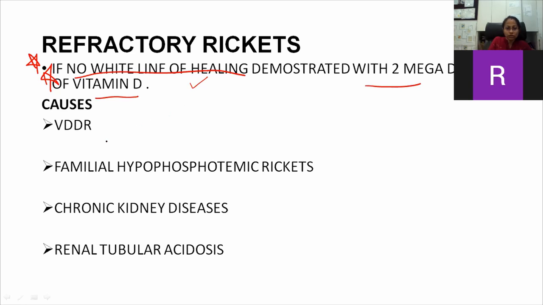Okay, now coming to the causes. First is vitamin D dependent rickets. It's of two types, type 1 and type 2. I will be discussing further. Familial hypophosphatemic rickets, it's X-linked dominant. Then autosomal recessive and autosomal dominant. Chronic kidney disease, renal tubular acidosis.